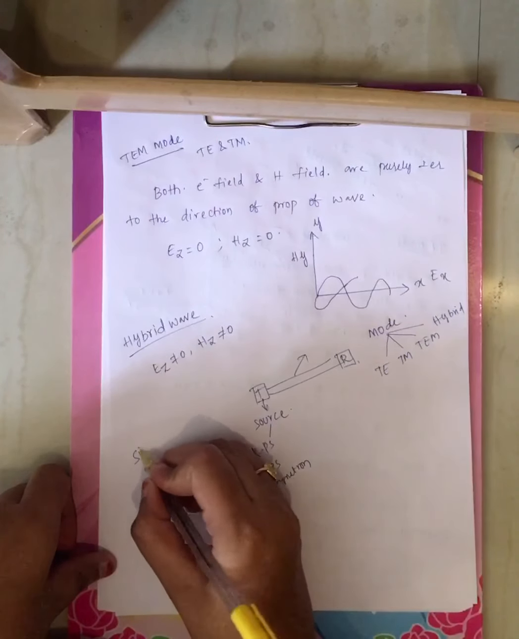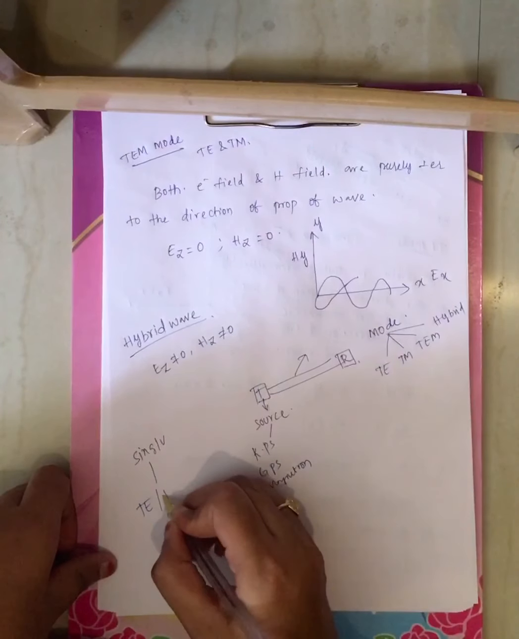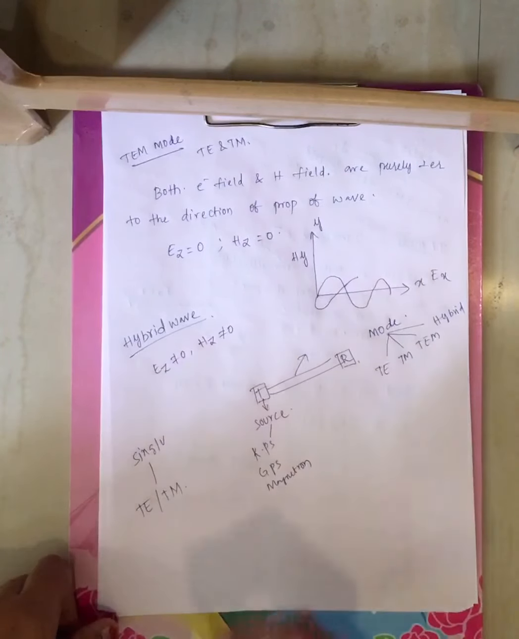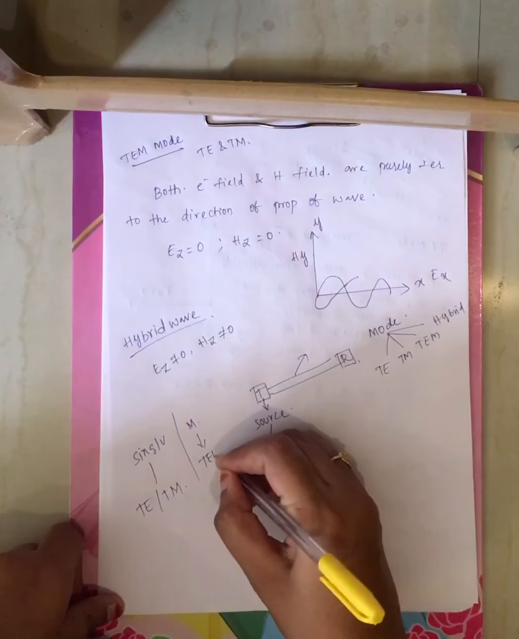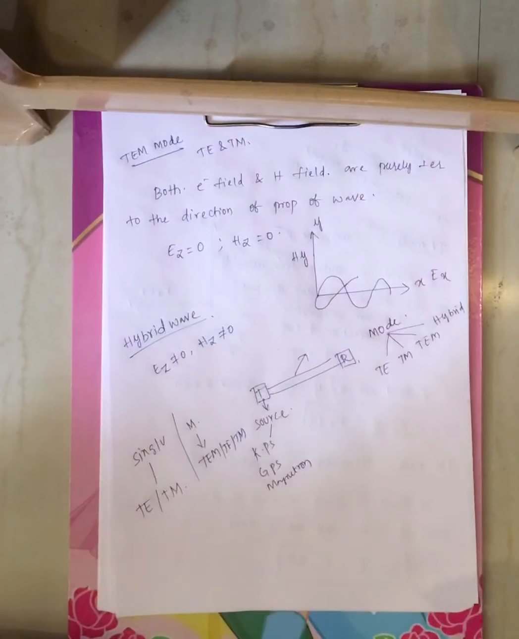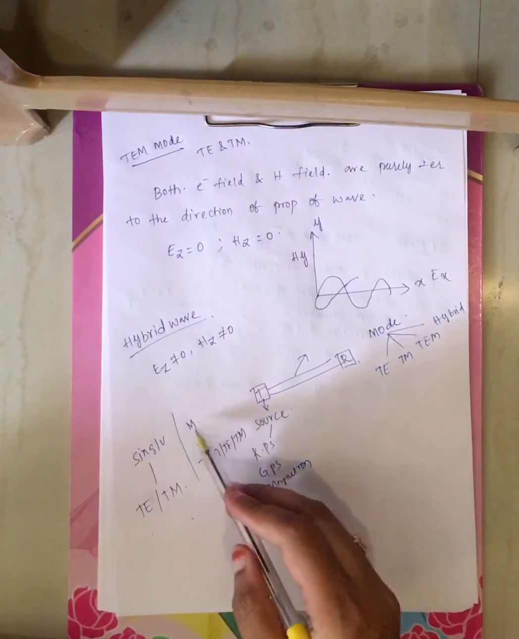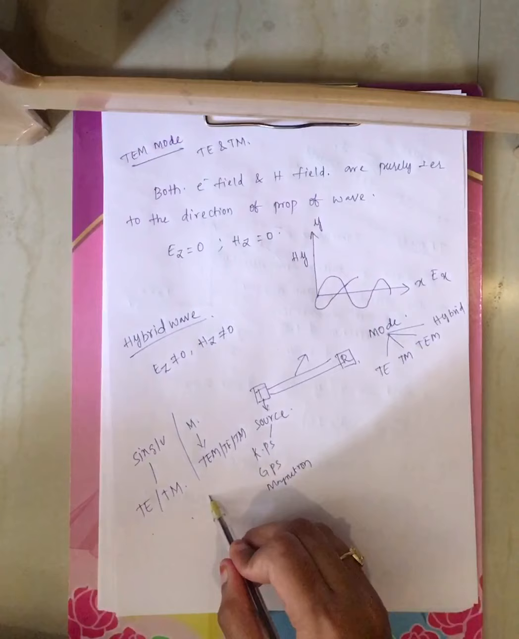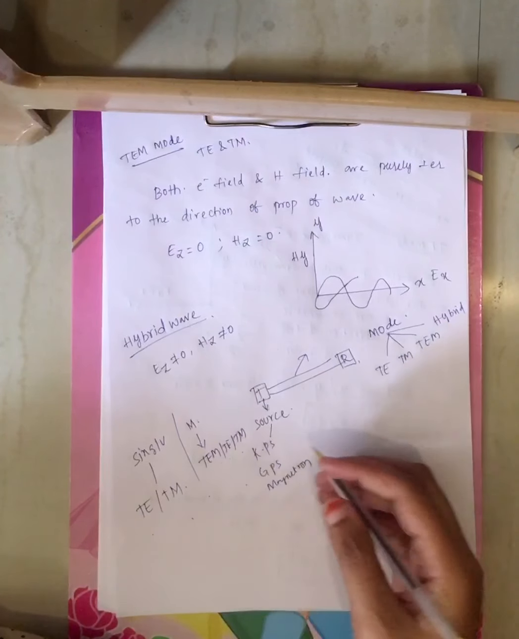If you are using a single conductor transmission line, it supports only either TE mode or TM mode. If you are using a multi-conductor transmission line, it supports TEM mode, TE mode and TM mode. So single conductor will support TE and TM, but multi-conductor will support TEM, TE and TM, right?